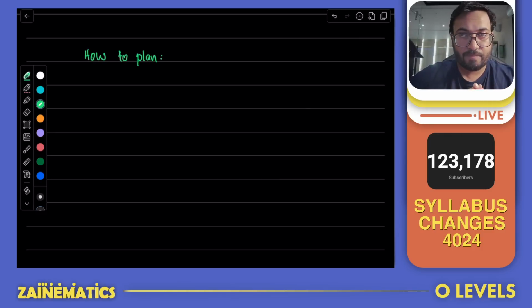Number two, then there have been smaller changes. Surds is going to be tested. And then recurring decimals conversion to fractions is going to be tested. Those are important things. Growth and decay is going to be tested for sure. So additions of ideas, that is for sure going to be tested. You must do at least 5 to 10 examples of each of those ideas before you go into exam.